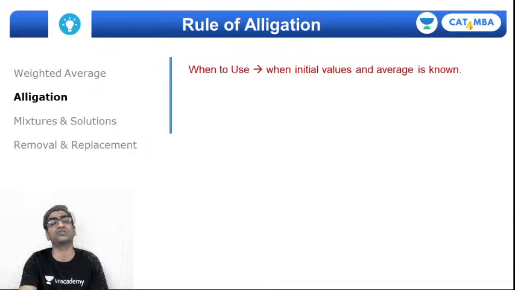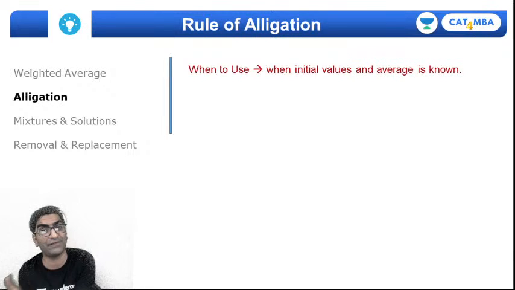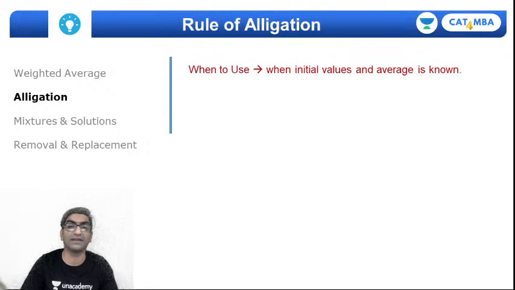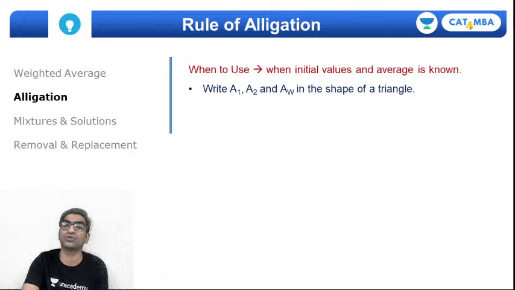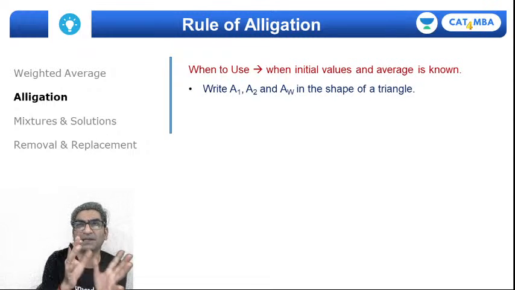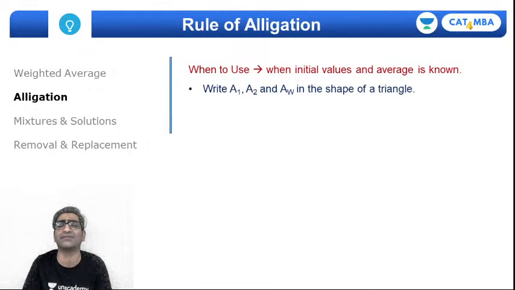But when do I use the rule of alligation? Well, usually you use the rule of alligation when the quantities that you're averaging and the average value, all of it is known. That's when you use the rule of alligation, right? Initial values as well as the resultant average must be known, right? That's the scenario where you'll use the rule of alligation. Well, how do I use it? Typically, you must have two things getting averaged out. So A1 and A2 are getting averaged out to give me the resultant as AW.